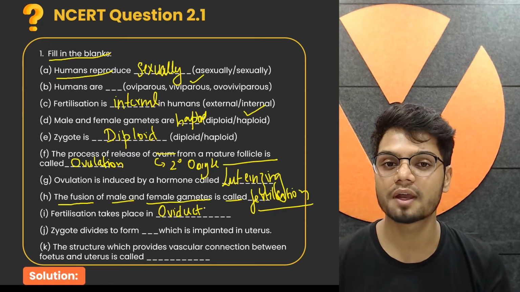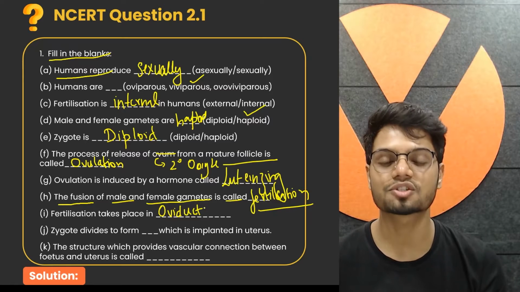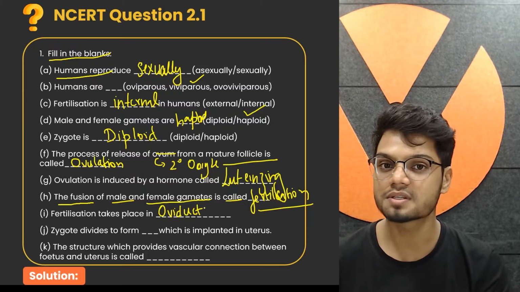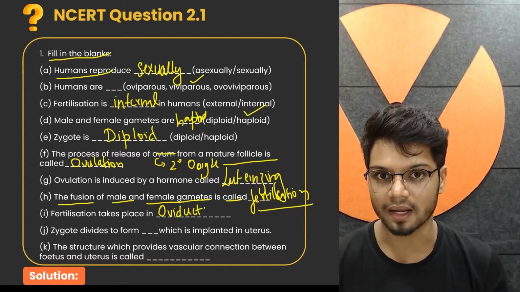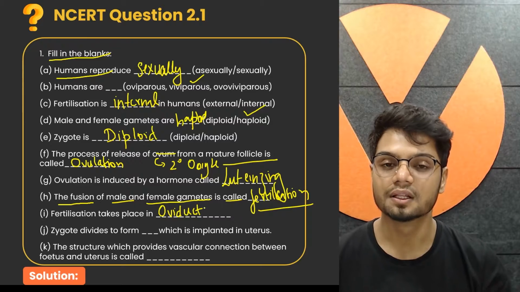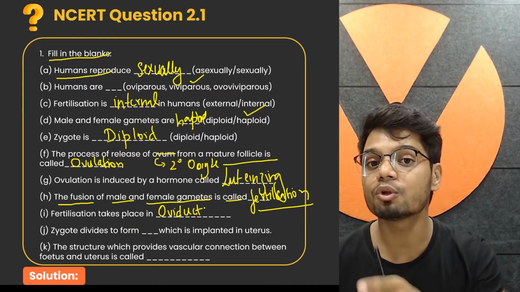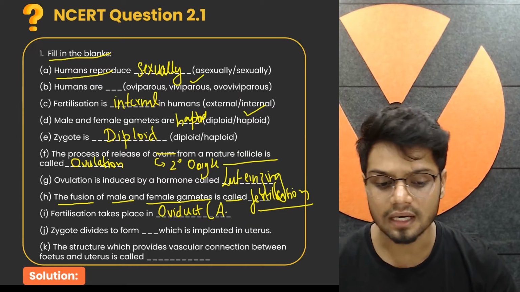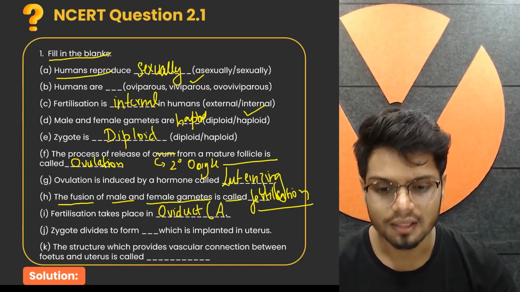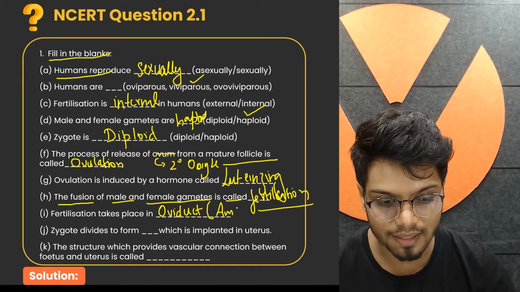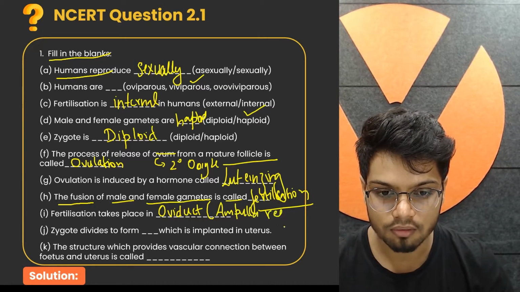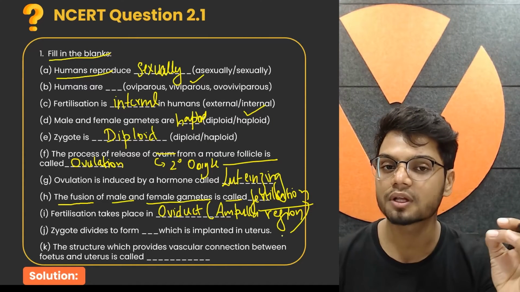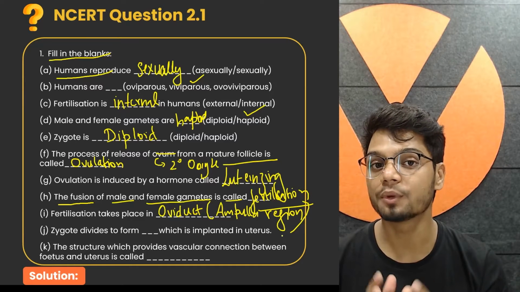We know the fallopian tube is divided into 3 different parts. According to your new NCERT, the one published 5 years back, the fertilization takes place in the ampulla region of your fallopian tube. The previous NCERT which I studied from, probably 8 to 10 years back, had the ampullary-isthmic region, but right now you have the ampulla region. So fertilization takes place in the ampulla region of the oviduct or fallopian tube.